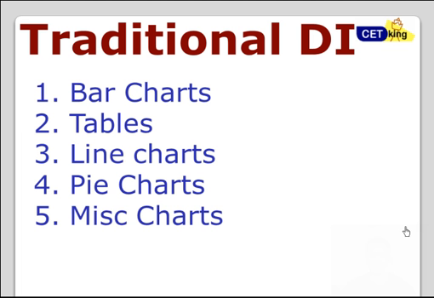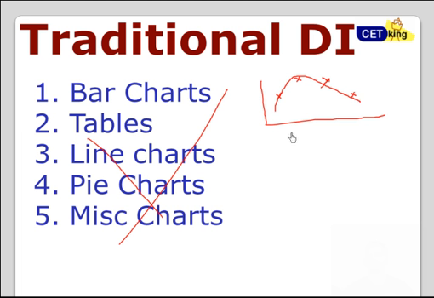But if you see, the data is almost the same in everything. If you are joining Cetking, I'll not teach bar chart and line chart, but I'll teach you the types of questions which are coming. So all these things are out. You'll be surprised to see: if I give you the production of rice as 30, 30, 30, 30, 35, 40, 35, and 30, and write this, it becomes a line chart. If I write it in this way, it becomes a bar chart.